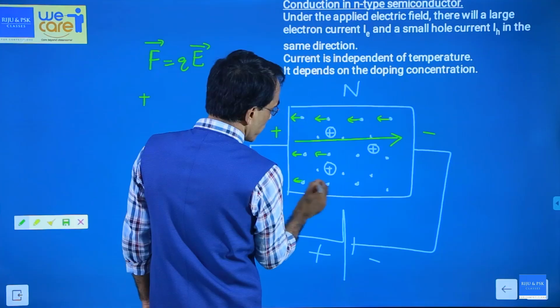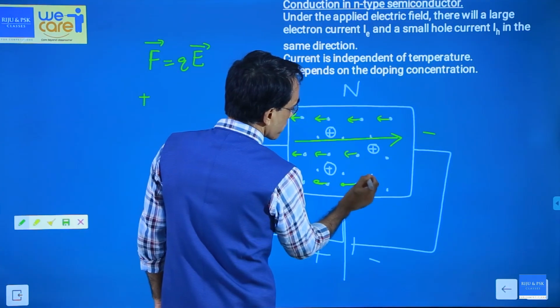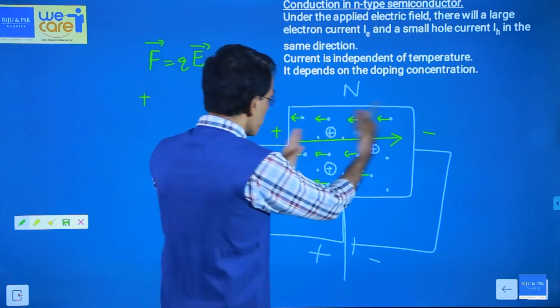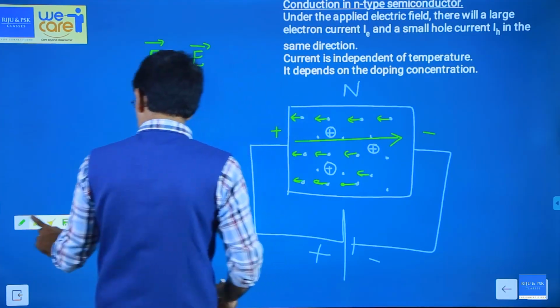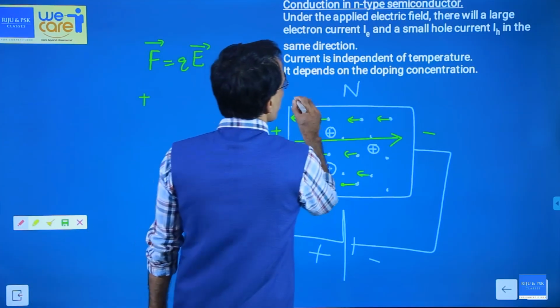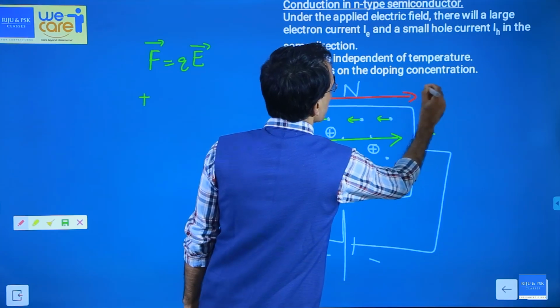So they will start moving. These electrons will start moving in this direction. Motion of electrons in this direction will produce a current, and the current of electrons will be in this direction. This is the electron current.